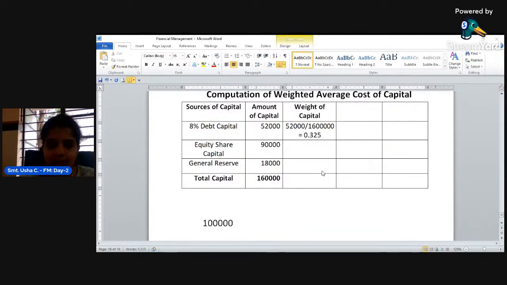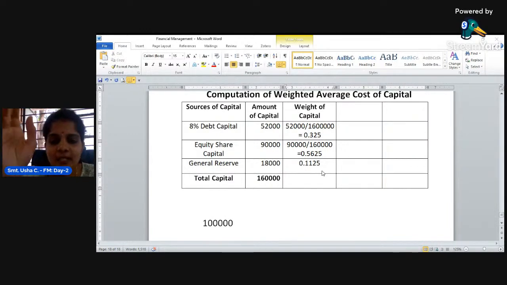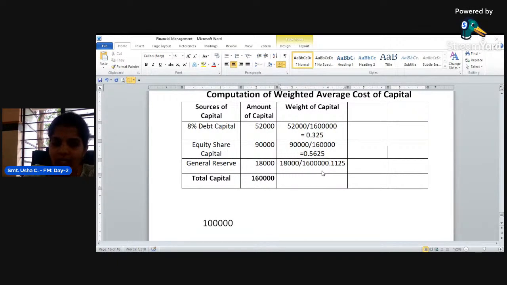But I'll take this in terms of decimal only. Next is 90,000 divided by 1,60,000. That is, the proportionate of equity capital is 0.5625. That means 56.25% is equity capital. Then 18,000 divided by 1,60,000 into 100. 11.25% is reserves, the proportionate of reserves. So like this, we have to calculate reserve. How have you calculated this? 18,000 divided by 1,60,000.